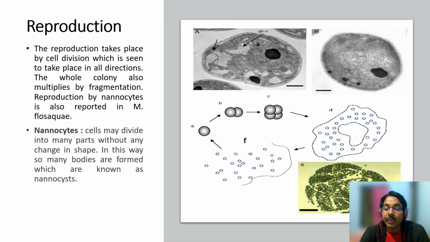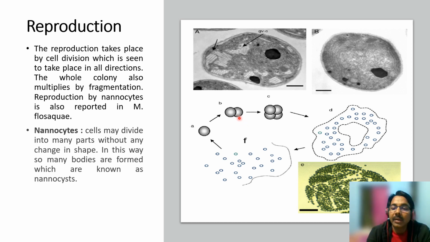Now come to the reproduction of this species. Reproduction, as I told you, there is no sexual reproduction in Microcystis. Only cell division occurs. Here I can show you one cell. It undergoes mitosis or binary fission, you can say, because it is just like bacteria. It undergoes binary fission. The cell divides in two.